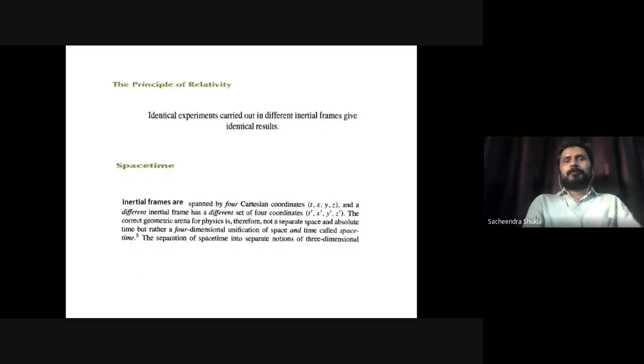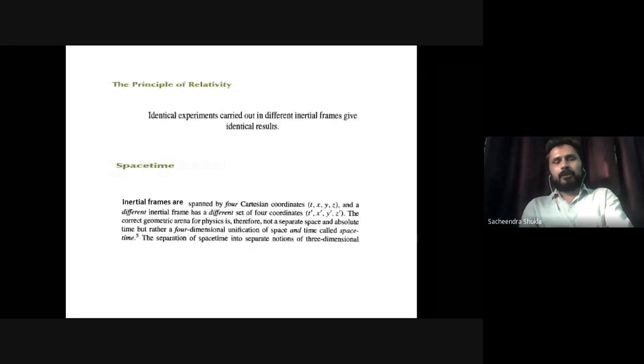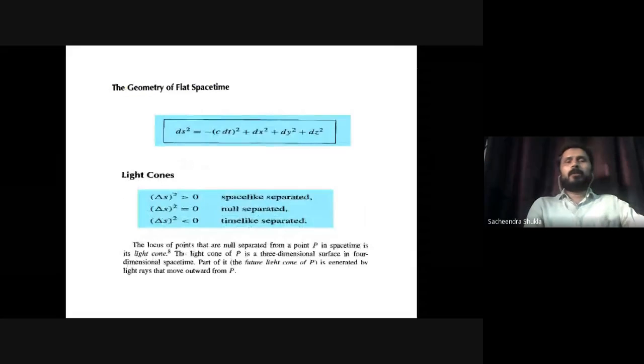Okay, so now we started with geometry, and I was discussing geometry only. So what is the geometry of this flat space-time? Because I started with two dimensions, I moved on to three dimensions, I talked about the sphere, I talked about finite geometry. So the natural question arises: now you are talking about four dimensions, t, x, y, z. So what is the intrinsic geometry of the four-dimensional flat space-time?